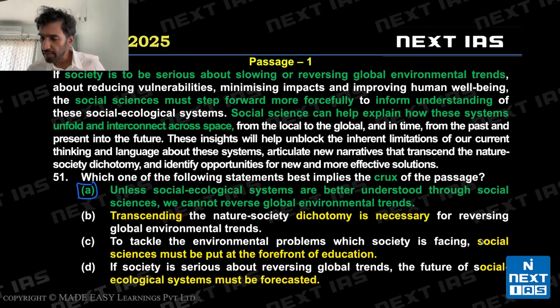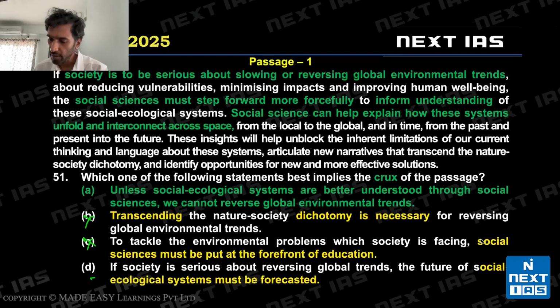B says transcending dichotomy is necessary. The nature society dichotomy, the split between nature and society, is not stated in the passage. So B is invalid. C says to tackle the environmental problems which society is facing, social sciences must be put at the forefront of education. Till here, the option is fine, but it means we should put physics and mathematics behind and social sciences at the forefront. This is not stated by the author. So B and C are invalid.